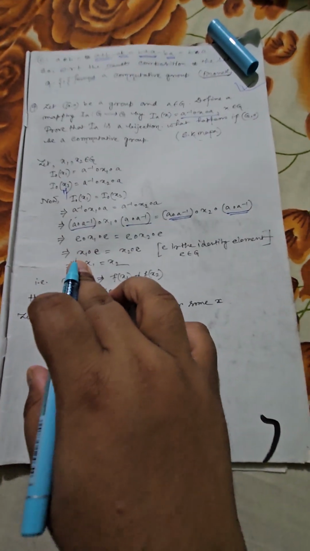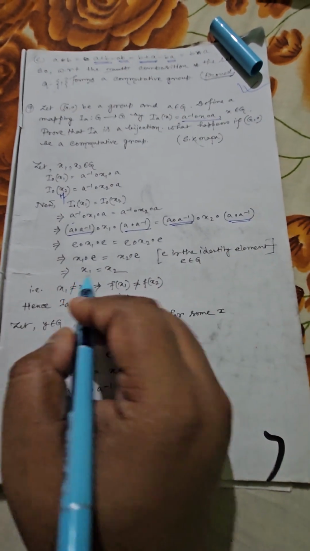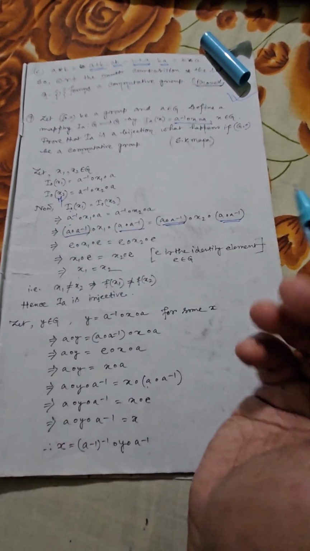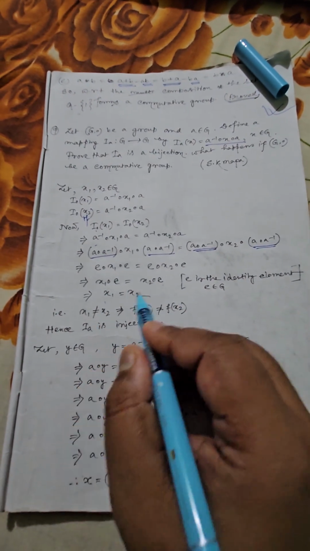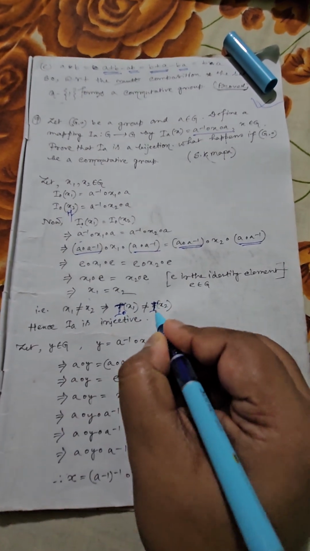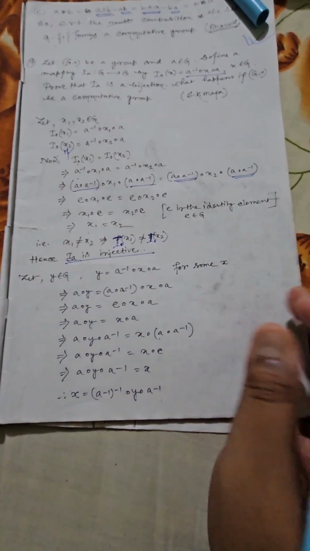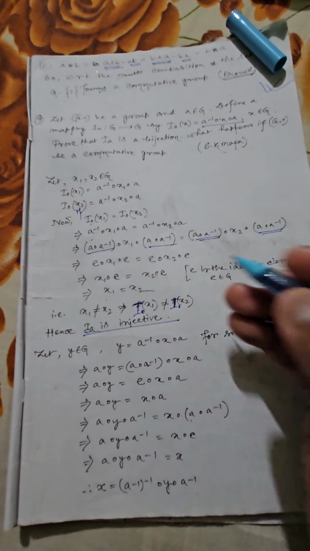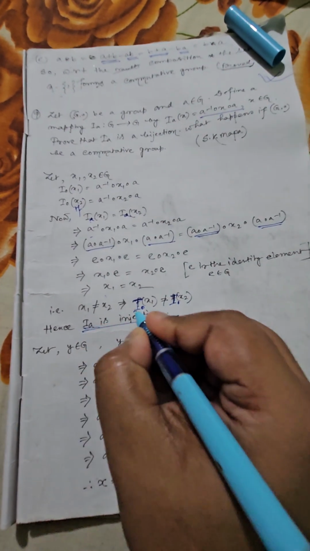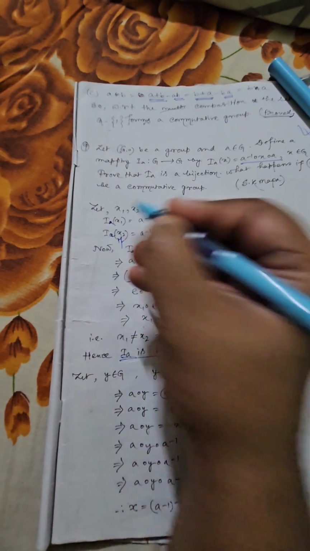So what will you get? x1 ∘ E equals x2 ∘ E, but E is the identity, so x1 should be equal to x2. Whenever these two images are identical, we can say x1 equals x2. Contrapositively, if x1 and x2 are different, then definitely I_A(x1) should not be equal to I_A(x2), and hence I_A must be injective. So, as per our composition, it should be I_A.